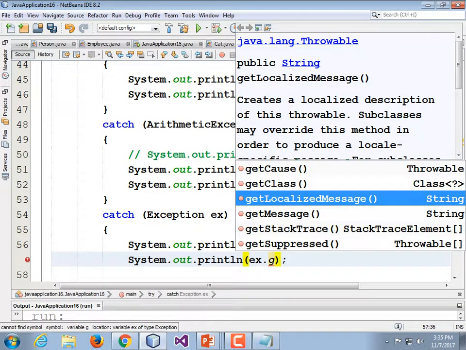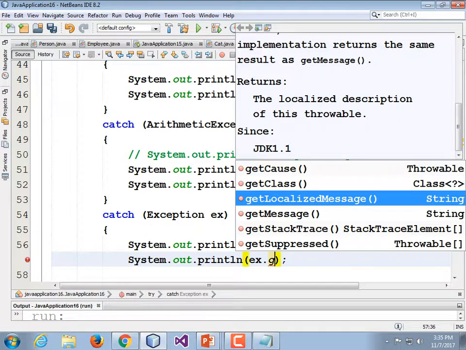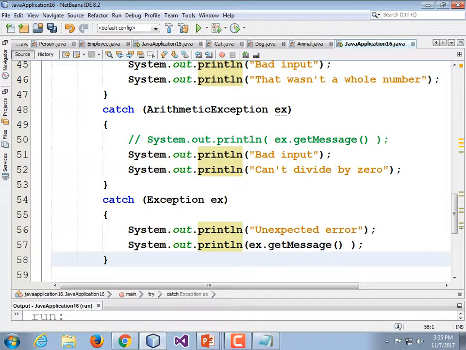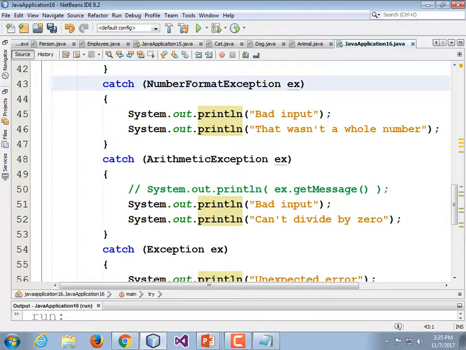There is getLocalizedMessage, localized hopefully meaning locale specific. But I don't know how to specify what locale, so I'm just going to ignore that. Dot getMessage, parentheses. Okay, now we can't test that because I don't know how to generate an exception in this code that would cause that problem. The only way I can figure out how to do that would be to comment all of this stuff out. I guess I'll do that.